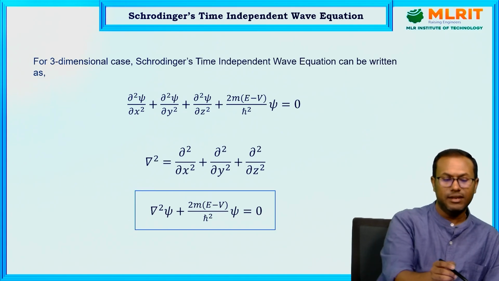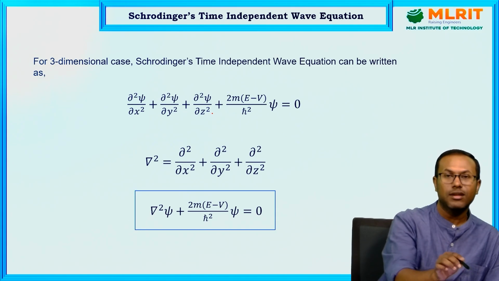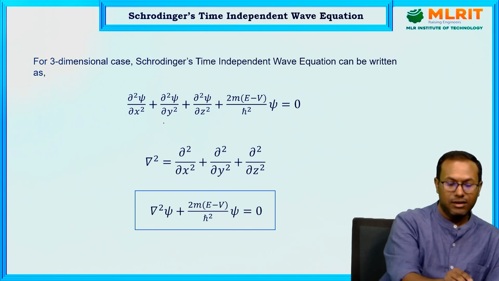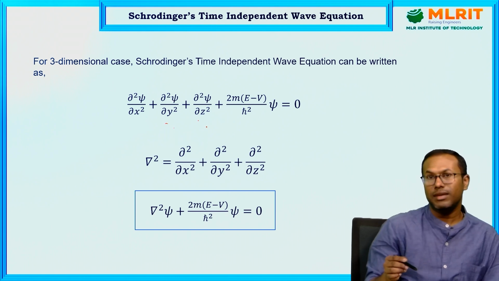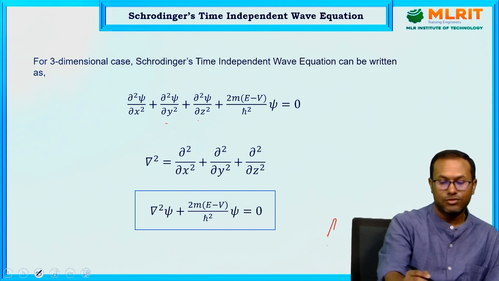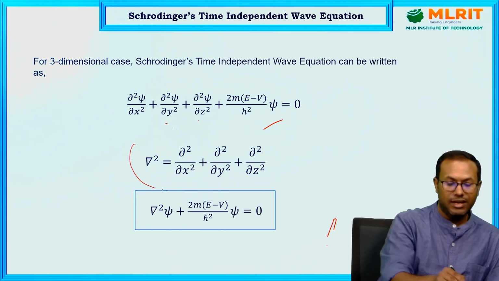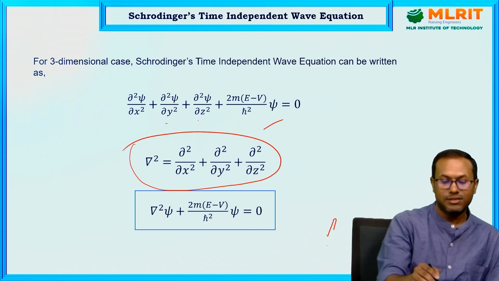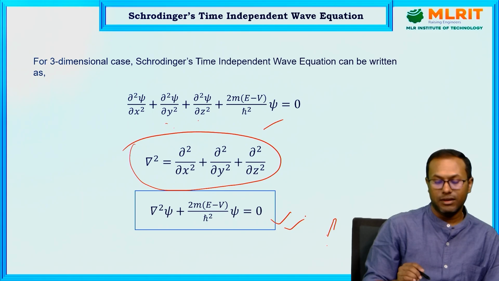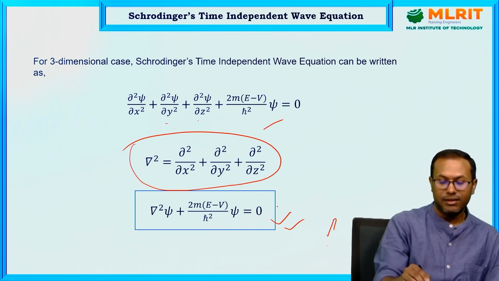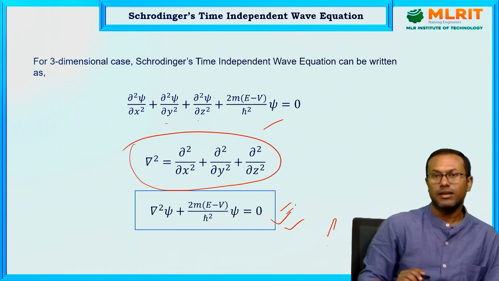Now in the case of 3D, two other coordinates will be added, that is y and z. So del square psi by del x square, plus del square psi by del y square, plus del square psi by del z square, plus 2m E minus V by h cut square psi equals 0. So this is the Schrodinger wave equation in 3 dimensions. Capital del square is in this form. When you substitute these, the general expression of the Schrodinger time independent wave equation in 3D can be expressed in this form.